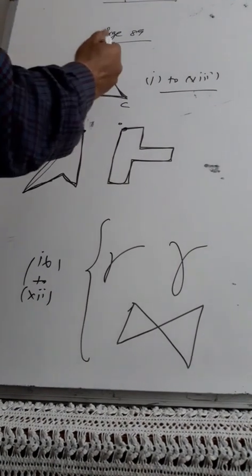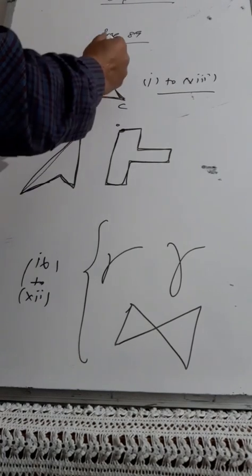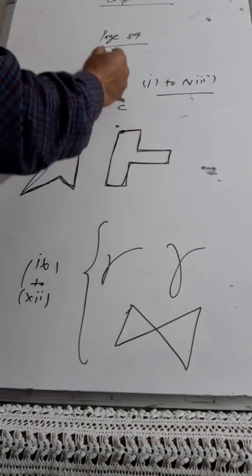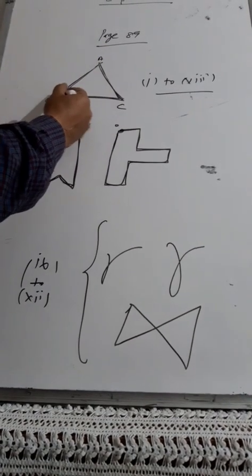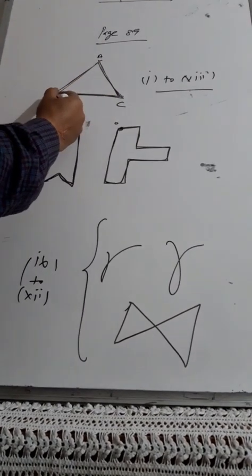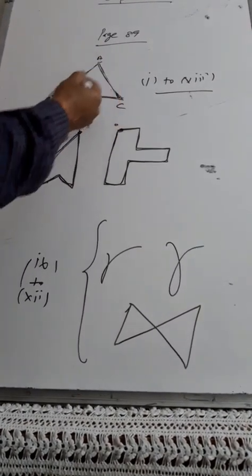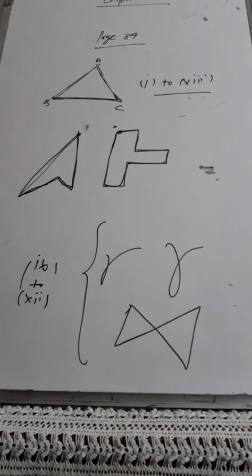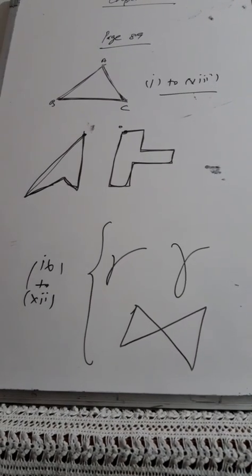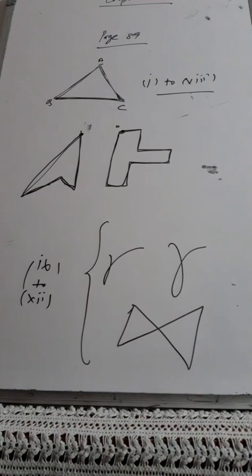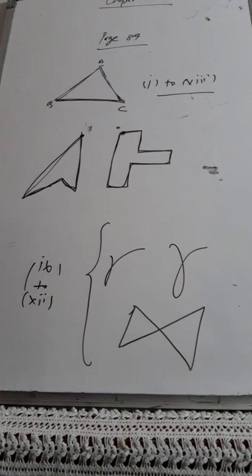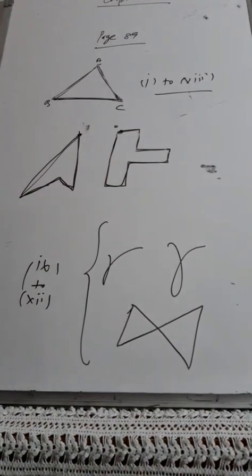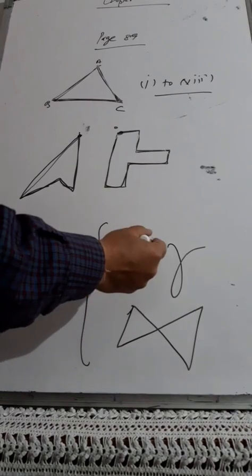If I say AB, AC and BC, as I said, if I start from here, then these are going to intersect at A. If you start from B, then you will come back and they are going to intersect at B. If you start from C, you will come back to C, and they intersect at C. So only at the end point. End point means from where you begin, at that particular point you can end. Similarly, here also, from where you are beginning, you have to come back to that point, and that is the point of intersection.